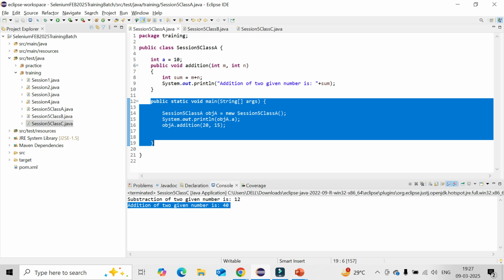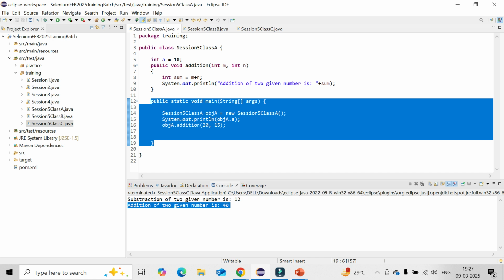No, not required. I will show you that also slowly so that you can understand. And we cannot call the main method anywhere, right? For example, the main method of a class cannot be called from another class. No, the main method is only for the execution of that particular class. Yes, yes.